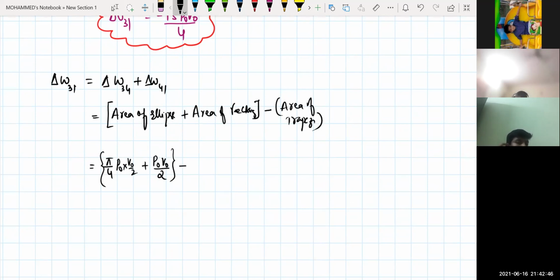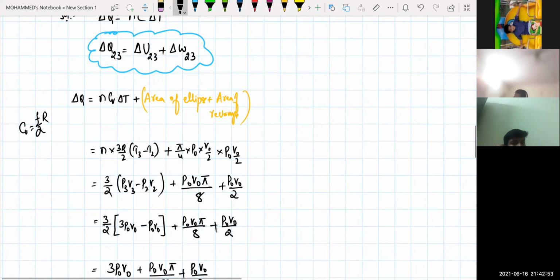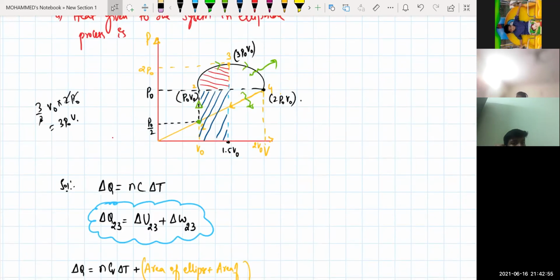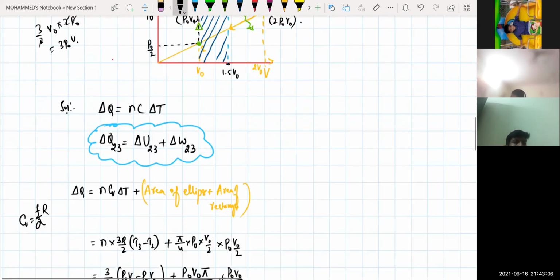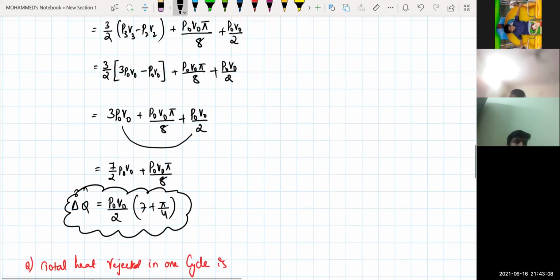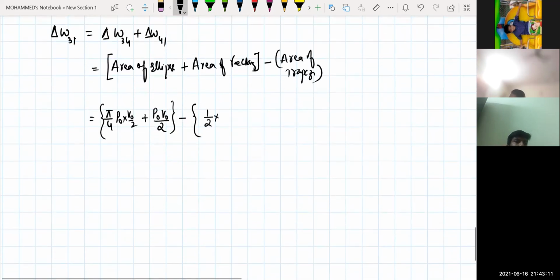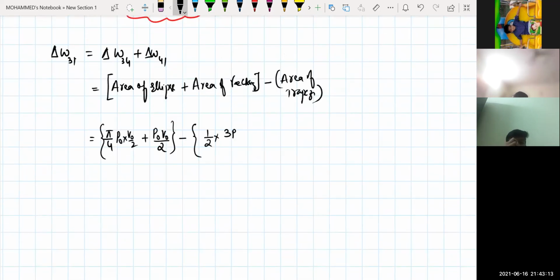Minus area of the trapezium will be equal to how much? Half into this. See, the triangle part relative to the trapezium will be equal to 1.5, that is nothing but 3 by 2 P naught V naught. So 5 of V naught into your P naught, and this will be equal to, I can write this one, half into this, 3 P naught by 2 into V naught. Any doubt in this one?